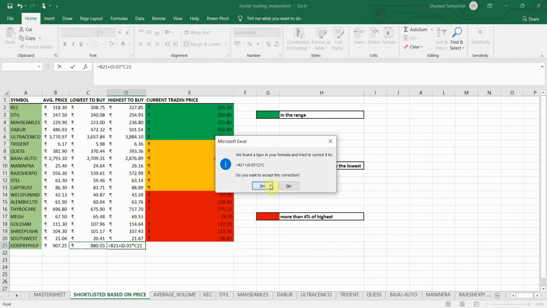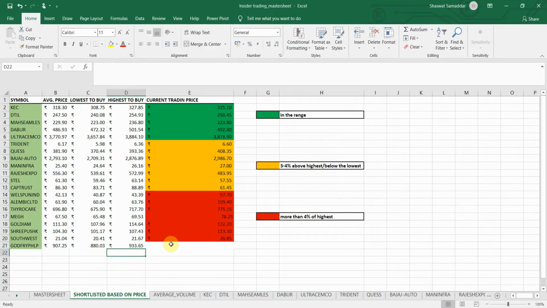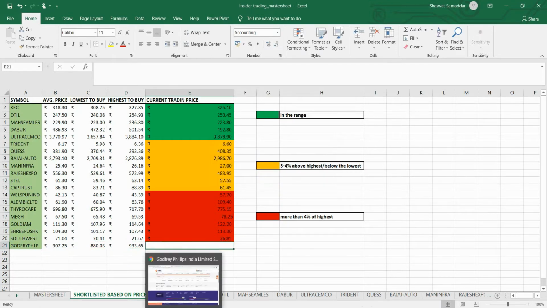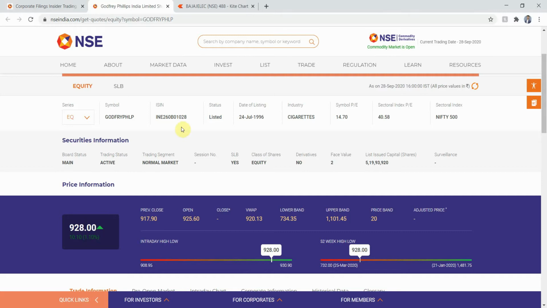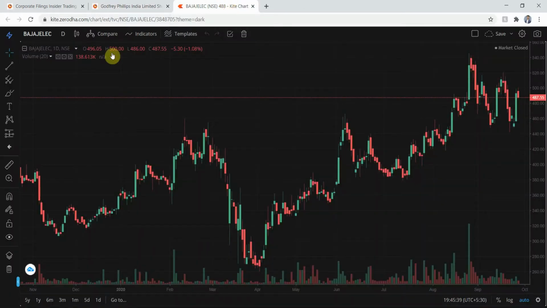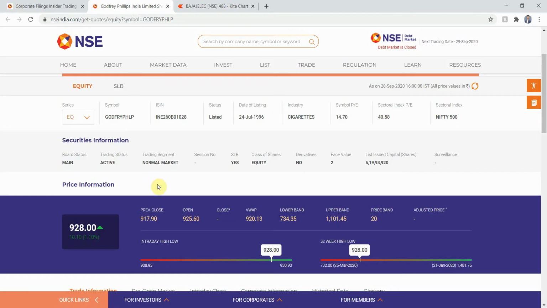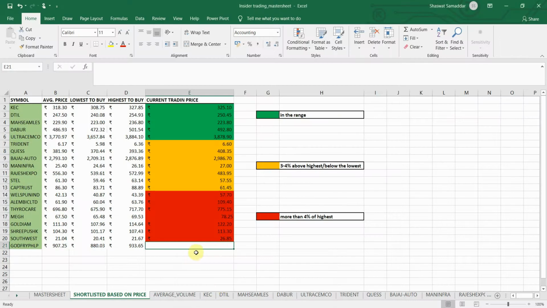Let me use the format painter. Next, I'll find the highest point to buy. How will I find that? I'll quickly apply the formula. I'll add 3%, 0.03 into the average price. I won't accept the correction.